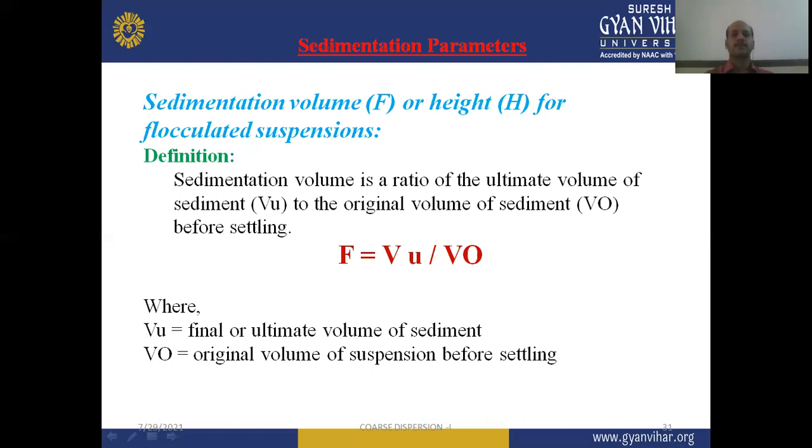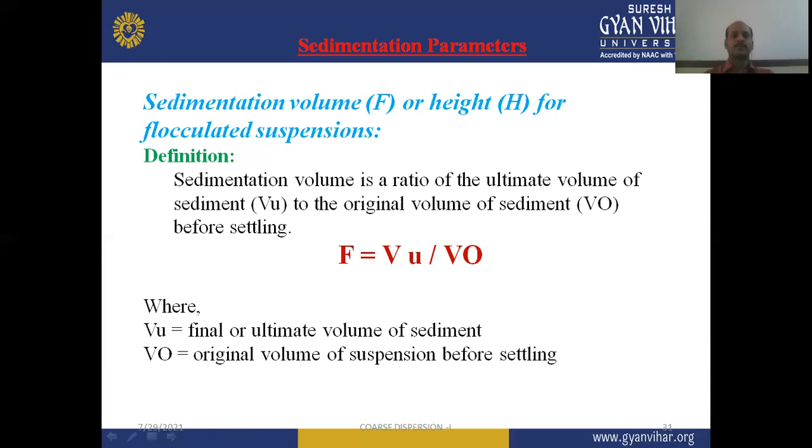Sedimentation volume is the ratio of the ultimate volume of sediment, expressed by Vu, to the original volume of suspension before settling, denoted by Vo. So the ratio can be mathematically expressed as F equal to Vu by Vo, where Vu is the ultimate volume of sediment and Vo is the original volume of suspension.